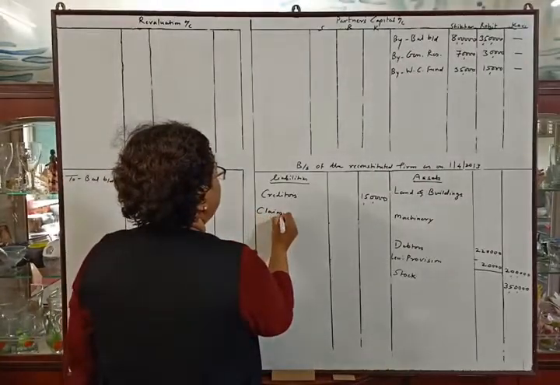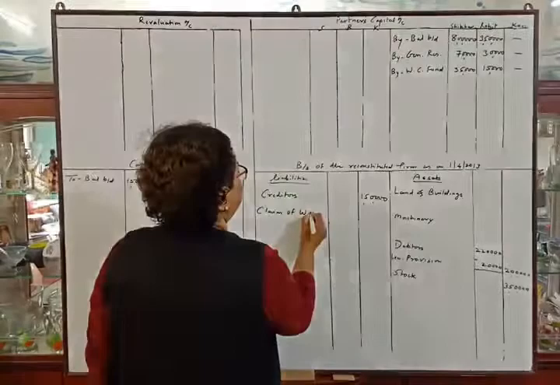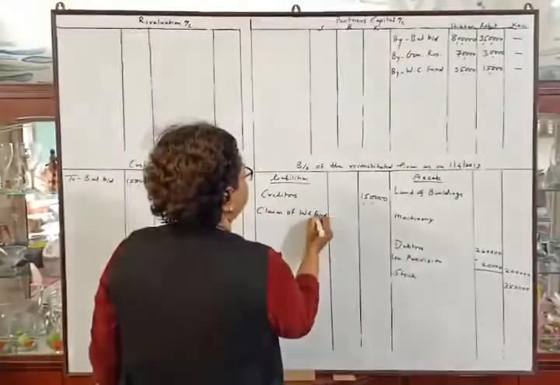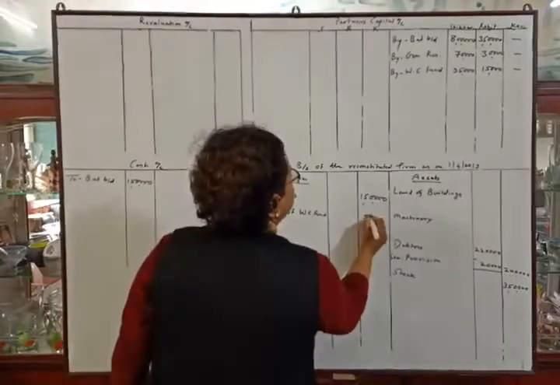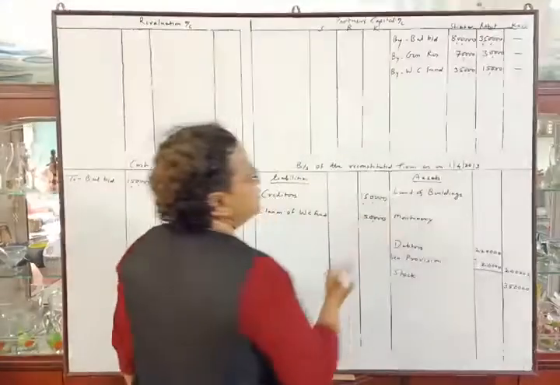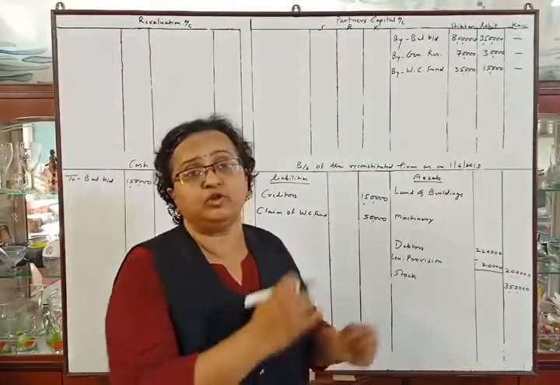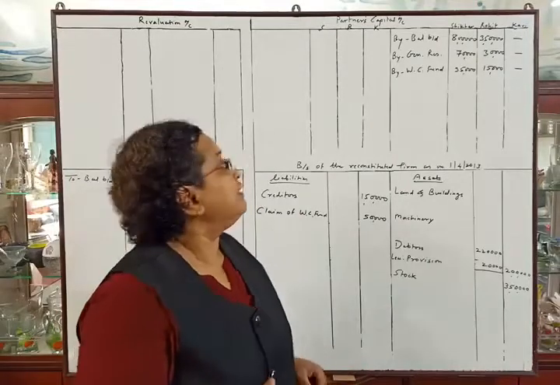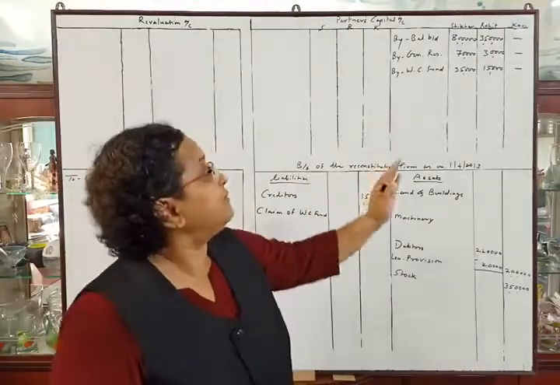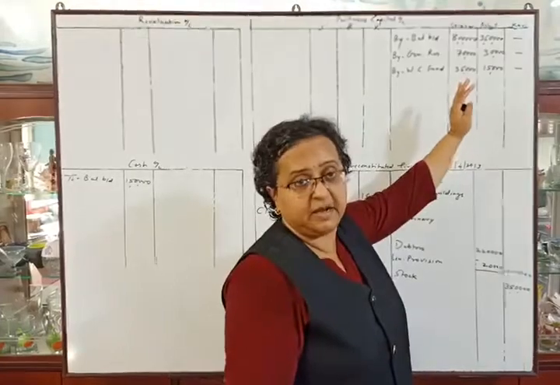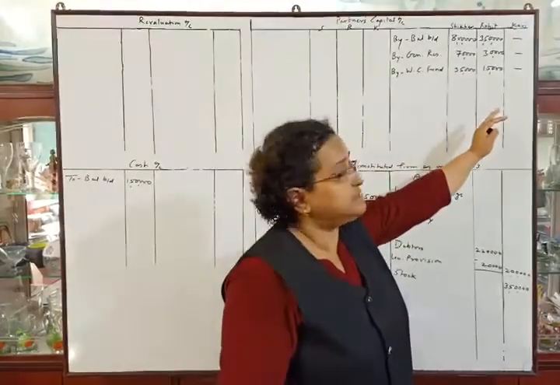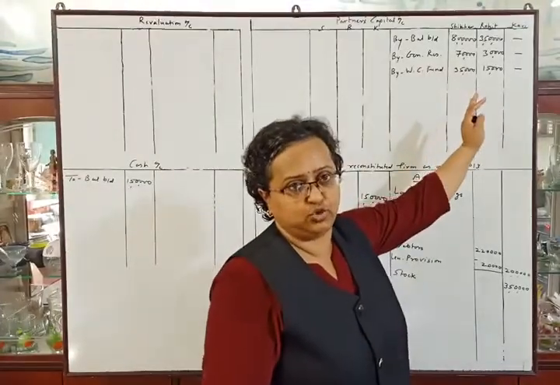So claim of workmen compensation fund rupees 50,000. So there is remaining 50,000 amount in their workmen compensation reserve or fund. We have to transfer that remaining amount in credit side of capital account and distribute between the partners in their old profit sharing ratio. Okay.